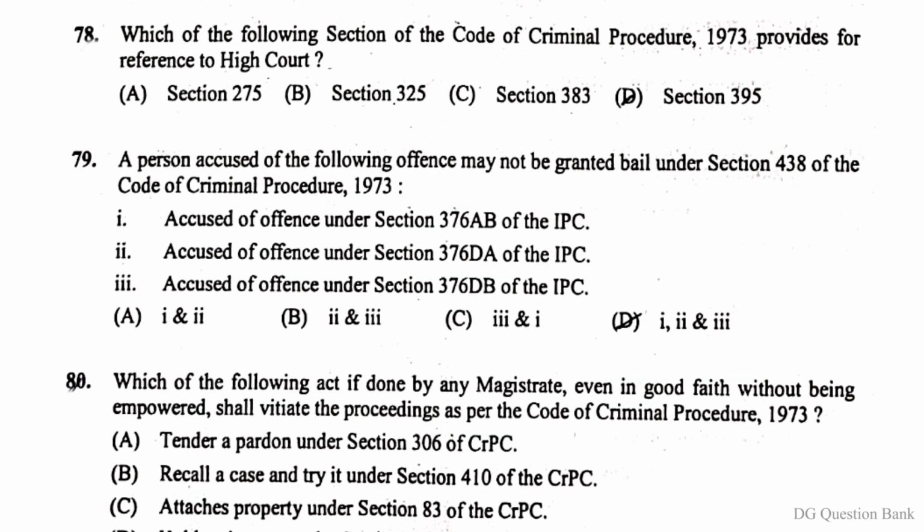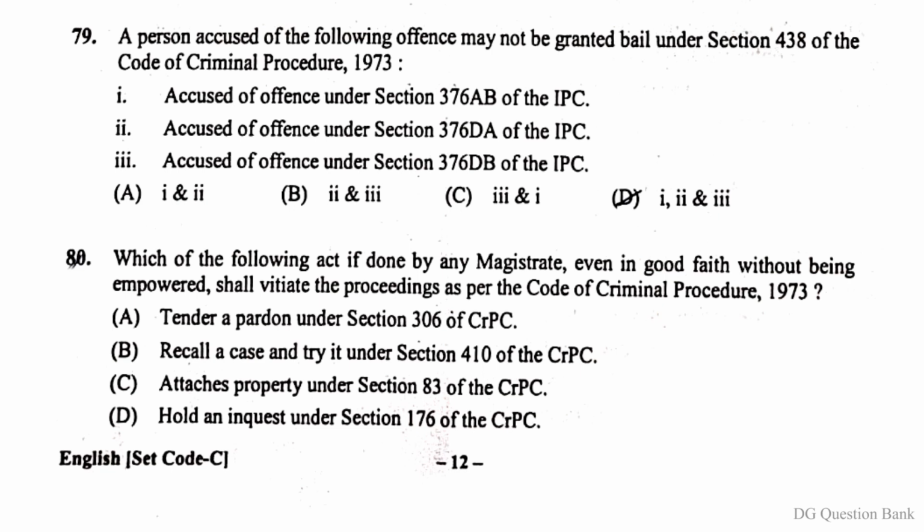Question number 78. Which of the following section of the Code of Criminal Procedure 1973 provides for reference to High Court? The right answer is option D. Section 395. Question number 79. A person accused of the following offence may not be granted bail under Section 438 of the Code of Criminal Procedure 1973.